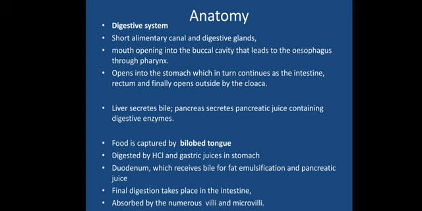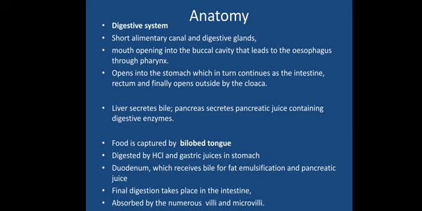The mouth cavity is called the buccal cavity, which leads to the pharynx and the esophagus. The esophagus then continues to the stomach, and the stomach has different juices, the digestive enzymes, and the food gets digested thoroughly within the intestines. Lastly, it is removed through the cloaca. The cloaca is the part where the genital opening, the excretory opening and the alimentary canal opening are present, and that is called the cloaca.